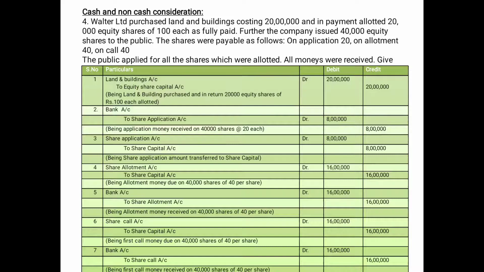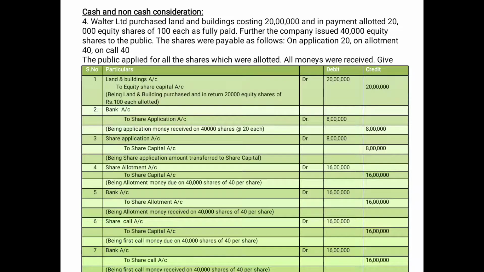So in this case, we have purchased land and building, for which in return we are giving 20 lakhs worth share capital. So land and building account debit to equity share capital. Why we are not mentioning vendor? Vendor name is not given in this problem. So straight away we are writing land and building account debit to equity share capital 20 lakhs.